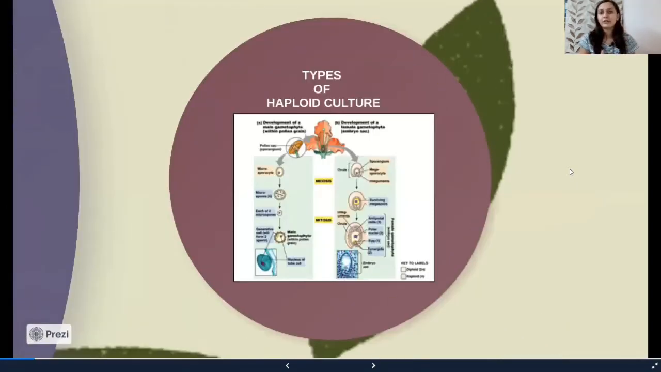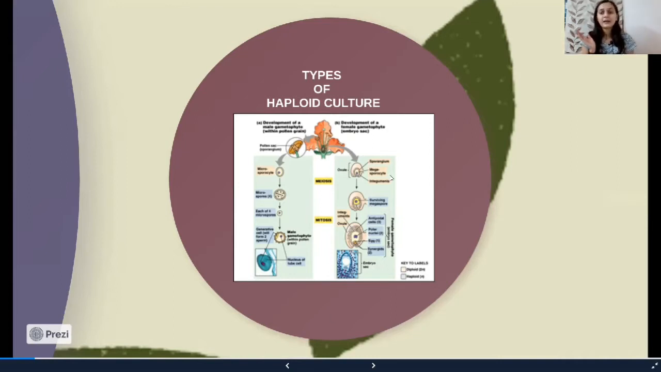So now, types of haploid culture. There are two types of haploid culture in a plant. Either we can take the female part of a plant, or we can take the male part of a plant, and inoculate either one onto a nutrient medium to develop a plantlet. When we take the female part of a plant, as described in the diagram, then such development of haploid culture is called gynogenesis, which is described in the figure.